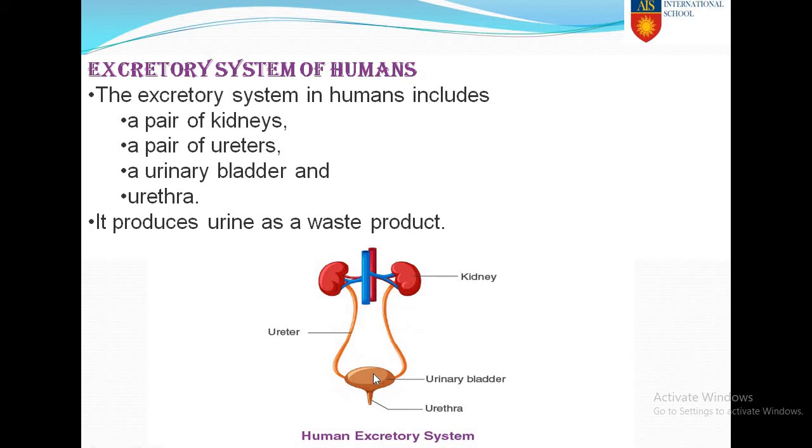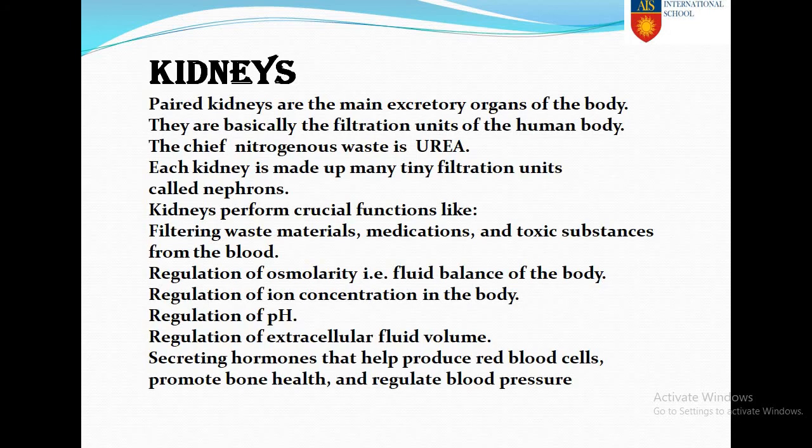We have one urinary bladder, and it stores urine. And the urethra. The urethra is an opening from where we expel urine, or excrete our metabolic waste. The system produces urine as a waste product. Now, the kidney is the main organ of the excretory system. The paired kidneys are the main excretory organs of the body.